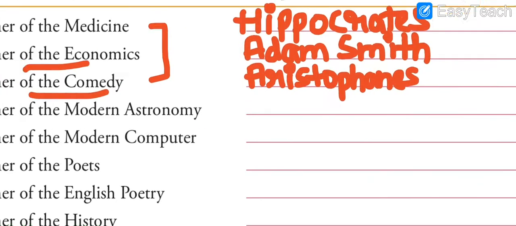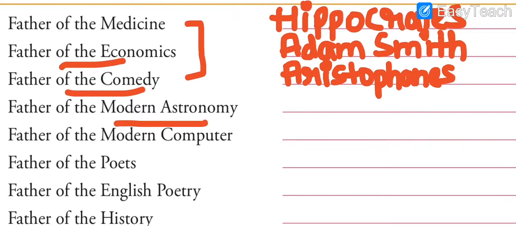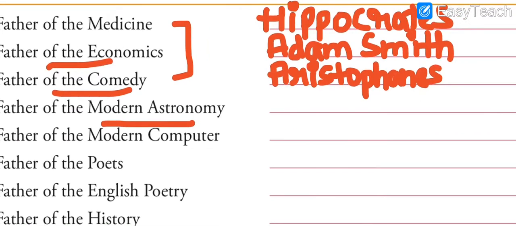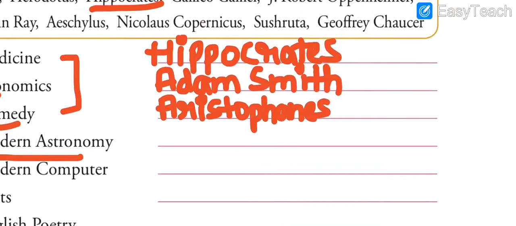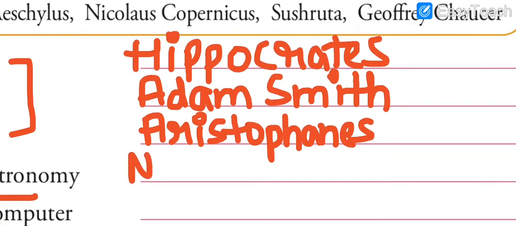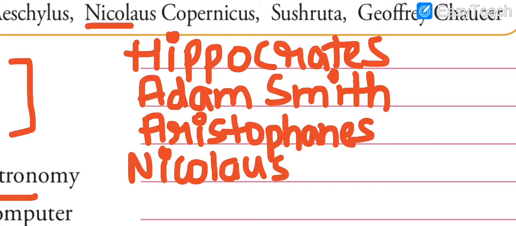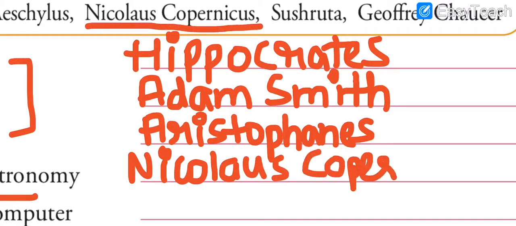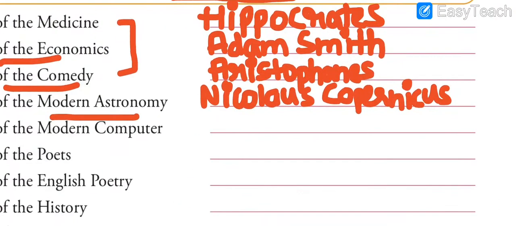Next is father of the modern astronomy. Who is known as the father of the modern astronomy? It is Nicholas Copernicus. Nicholas Copernicus.